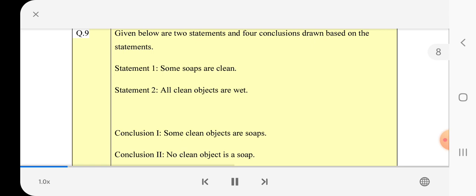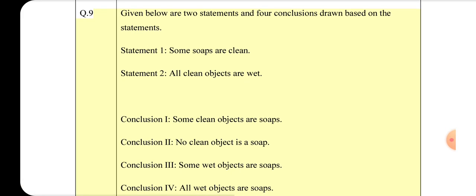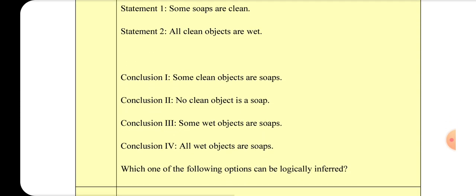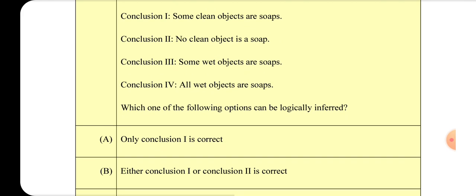Given below are two statements and four conclusions drawn based on the statements. Statement 1: Some soaps are clean. Statement 2: All clean objects are wet. Conclusion I: Some clean objects are soaps. Conclusion 2: No clean object is a soap.